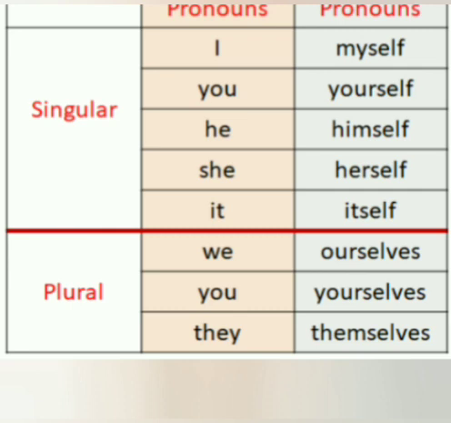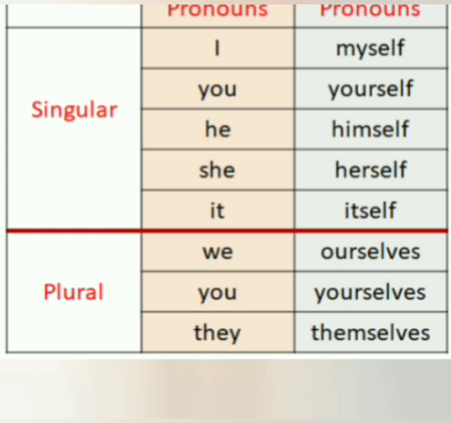Students, here are some singular subject pronouns and some plural subject pronouns. We add self at the end of the singular reflexive pronouns and we add selves at the end of the plural subject pronouns. And you is singular and you is also plural. When we talk to one person, then you is singular and we write yourself. But when we talk to more than one person, then you is plural and we write yourselves.